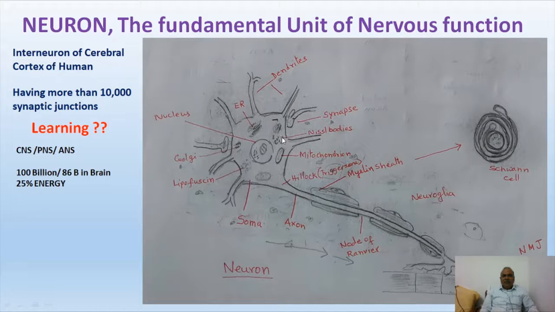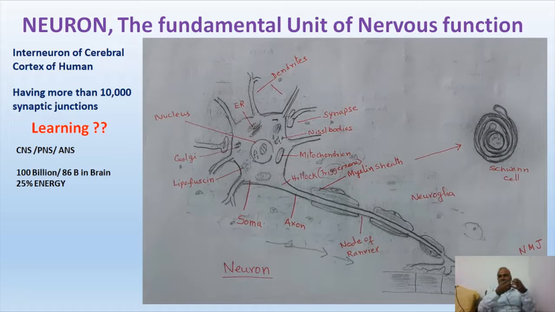From the soma, or the cyton, several projections are there, very fine thread-like, hair-like, branched projections. These branched projections are called dendrites. Dendrites are the places of a neuron where information is received from various sources. This neuron has a synapse with another neuron with the help of a dendrite, so the dendrite receives the information. So dendrites are called the area of reception of information into the neuron.